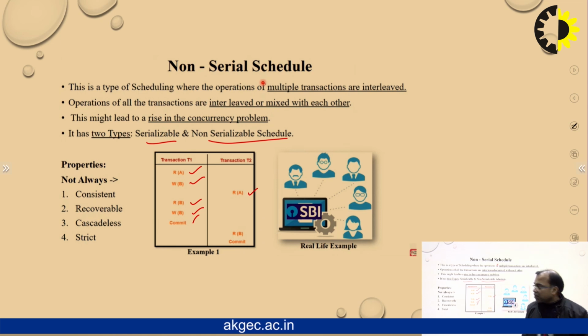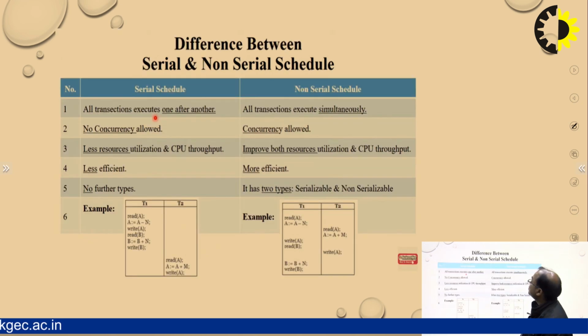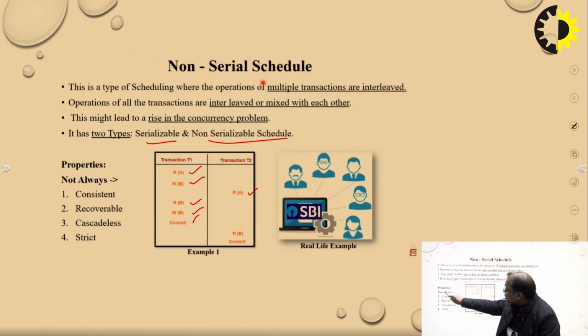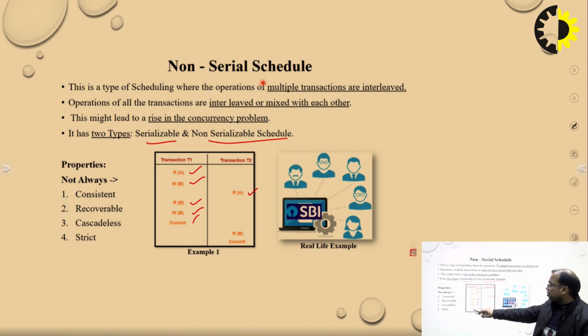Now if we talk about properties, in a serial schedule we have consistent, recoverable, cascadeless and strict schedules, but in non-serial we do not always have them. There is not always consistency, recoverability, cascadelessness or strictness in a non-serial schedule. This is the basic of the non-serial schedule. Clear?